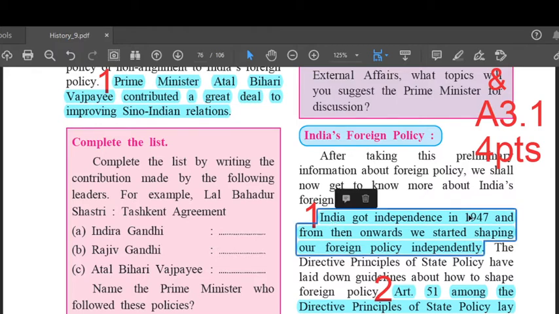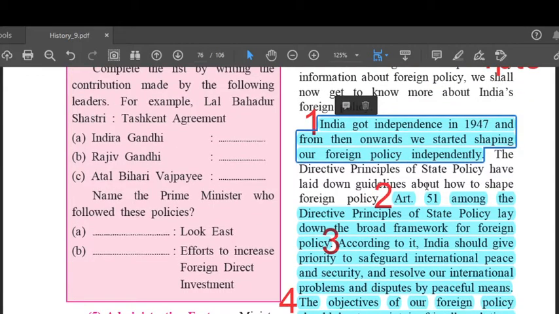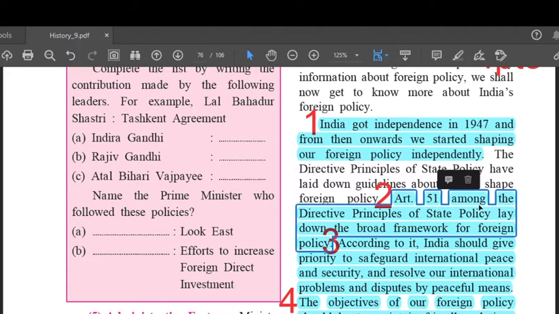That's your first point. India got independence in 1947 and from then onwards we started shaping our foreign policy independently. After that, leave 2 lines. See the line after that. That's your second point. Article 51, among the directive principles of state policy, lay down the broad framework for foreign policy.